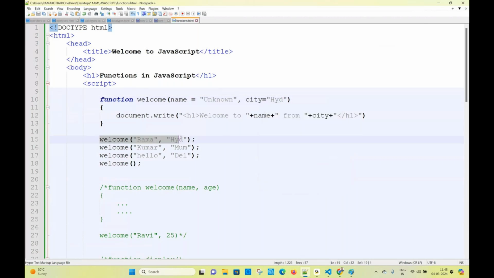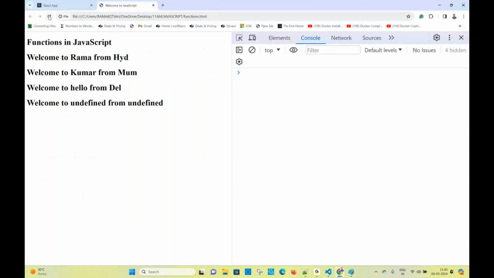I'm taking default values. Tell me, what is the output for it? Welcome to Rama from HYD. Welcome to Kumar from Mumbai. Welcome to Hello from Delhi. What is the output for him? Welcome to unknown from HYD. Default values will be taken. If you are providing the value, hello overrides unknown, and DEL overrides HYD. Default values also we can set to the parameters. If you are passing a value, it will take that value. If you are not passing, it will take the default value.